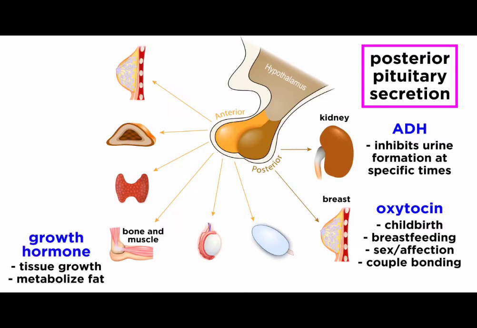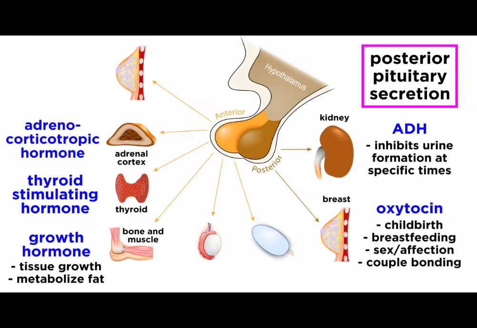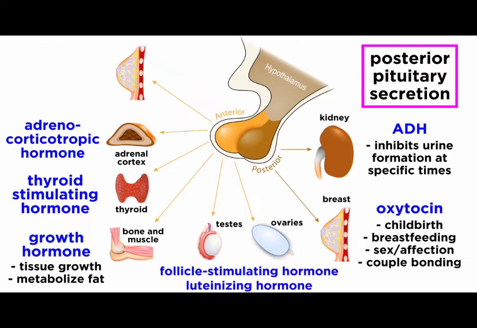These hormones are growth hormone, which promotes tissue growth and directs cells to metabolize fat, thyroid stimulating hormone, which stimulates the thyroid gland, as one might expect, adrenocorticotropic hormone, which stimulates the adrenal cortex, follicle stimulating hormone and luteinizing hormone, which regulate the gonads, and prolactin, which stimulates milk production in females. Any of these can be released when a particular stimulus is received from the hypothalamus.